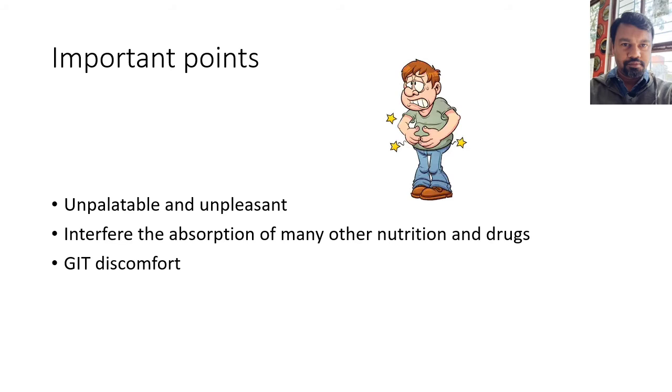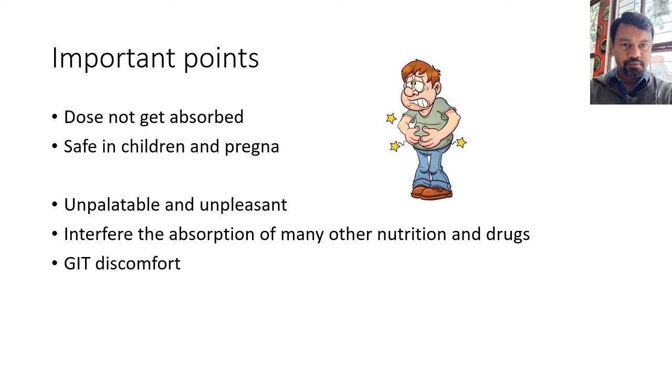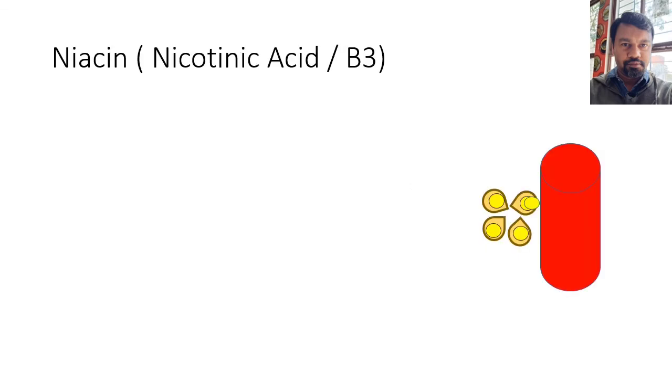The next group of drugs, or the last group of drugs, is niacin, also known as nicotinic acid, or vitamin B3. Now, the exact mechanism of vitamin B3 is not very clear, but scientists suggest there are two possible mechanisms. One, it may be decreasing the release of free fatty acids from the adipose tissue into the blood. So even though there is cholesterol stored inside the fat cell, it cannot come into the blood. So overall blood cholesterol remains in control.